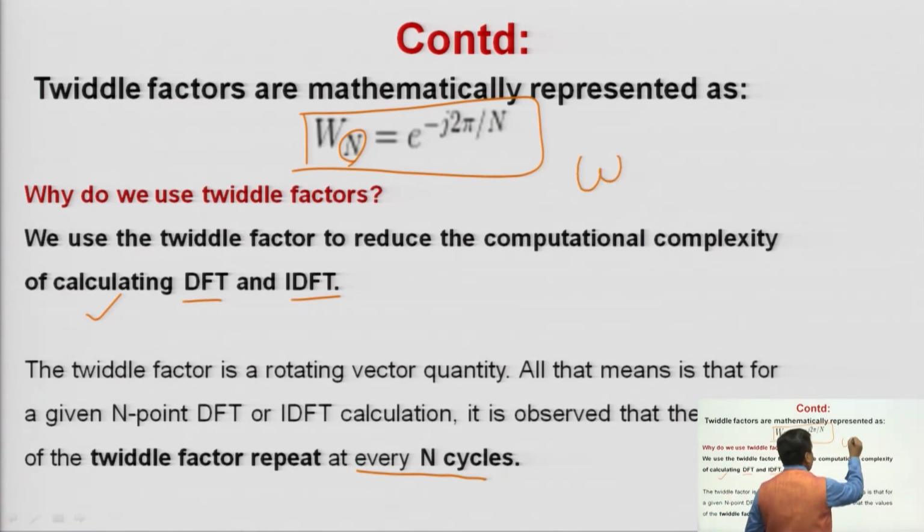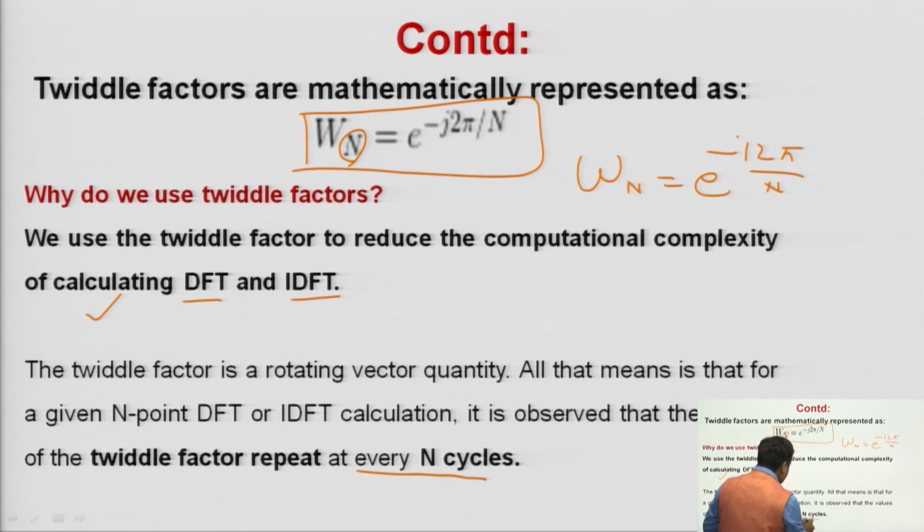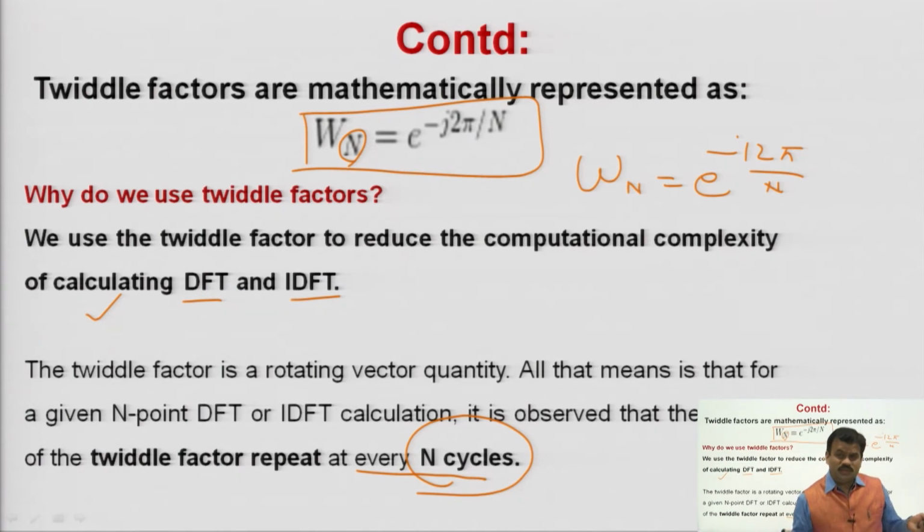So, the Twiddle factor is a constant, and it repeats its value after every N cycle, that is, after its time period. If the time period of this is capital N, then it repeats its value every N cycles. So, it also shows the periodic property. Okay. Why are we using this? Because we have to reduce our computation and calculations that we generally face in DFT and IDFT. So, if you use this factor, then it will definitely reduce them in your FFT algorithms.